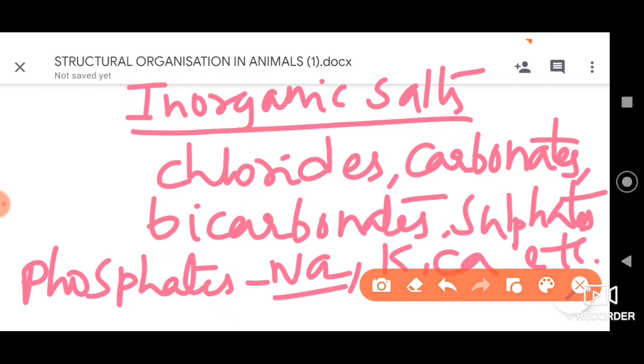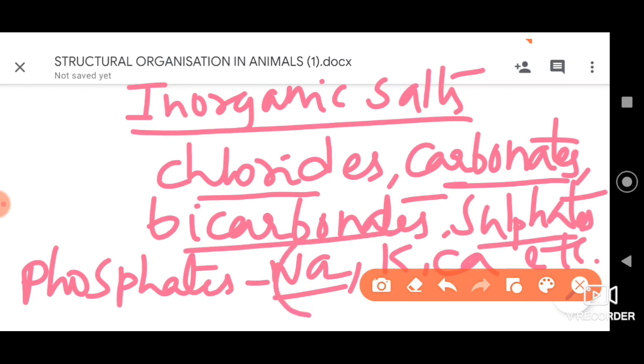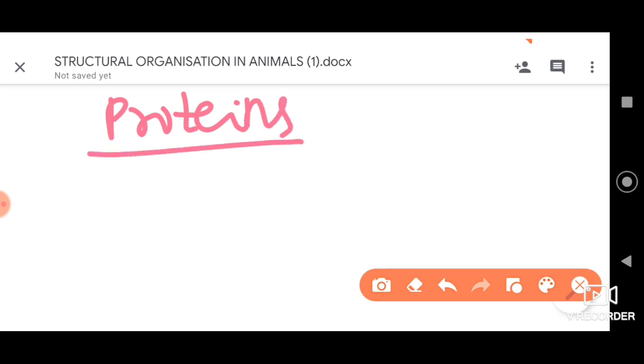These are the major ones: the chlorides, carbonates, bicarbonates, sulfates, and the phosphates of sodium, potassium and calcium. To go with that, we can also find iron, very important. Organic constituents, that is the carbon containing components, can also be present in the blood. Other than that, we can find proteins as well. Different types of proteins are present.